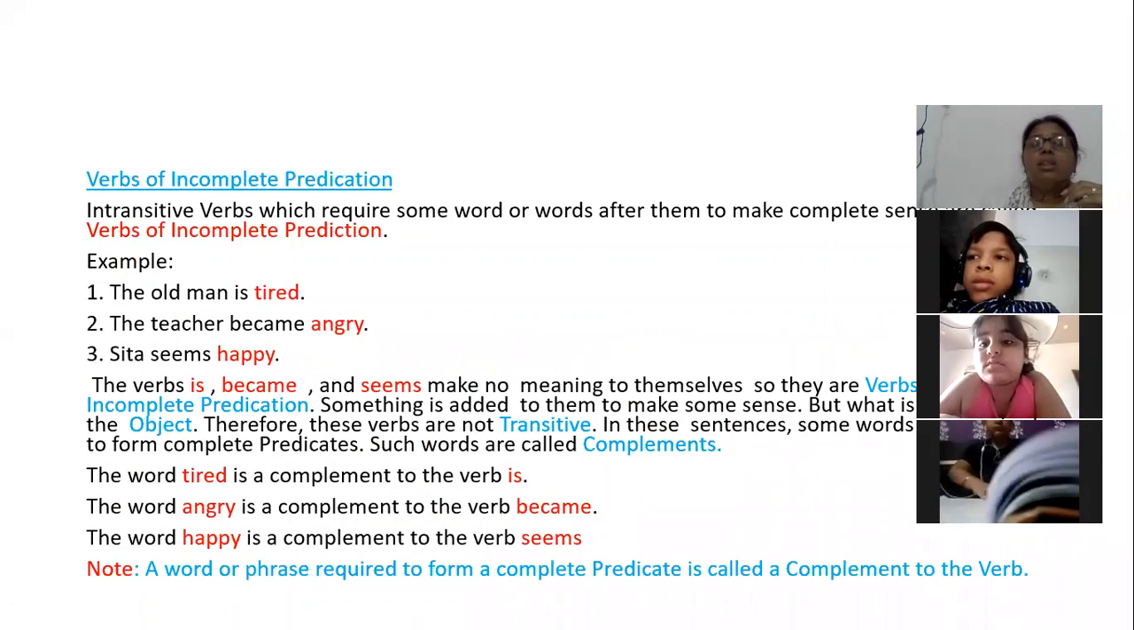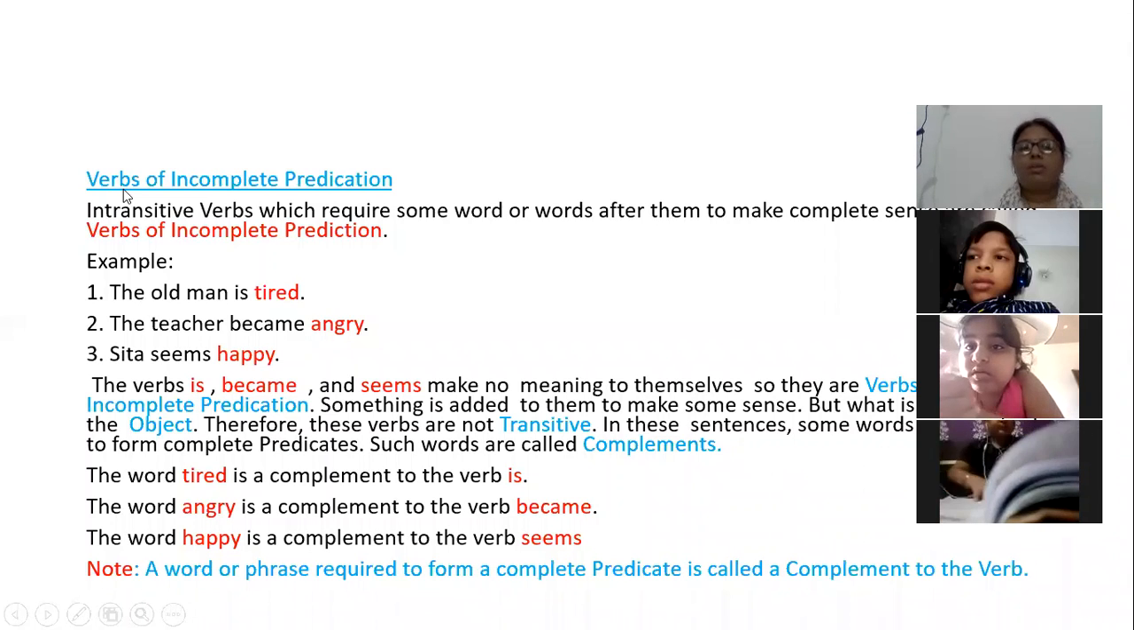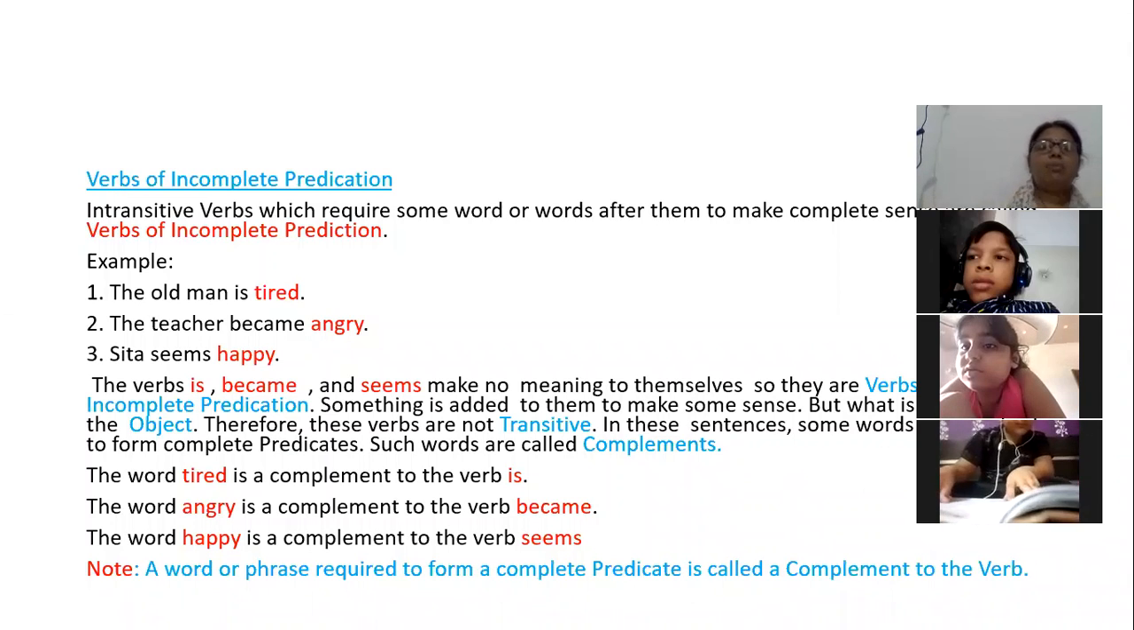Now, this is a new topic of your chapter and it is very important to understand. Okay, verbs of incomplete predication. If I read this heading, it means there is something incomplete in the predicate. Predicate is what? Predicate is the second part of your sentence. So it means the verb in the predicate is incomplete. First thing you understand this.